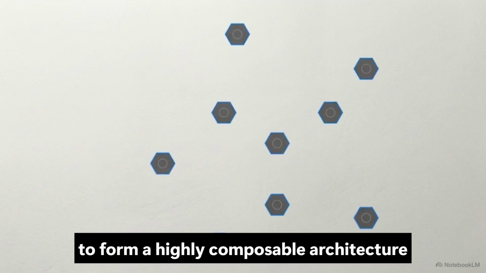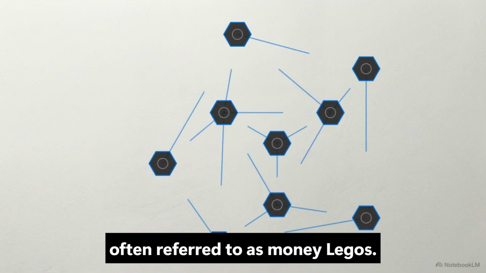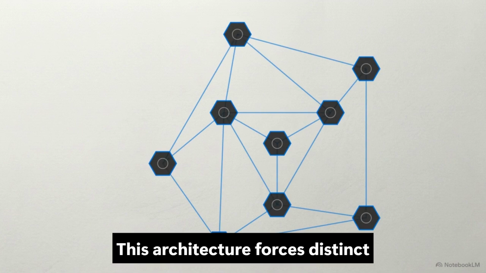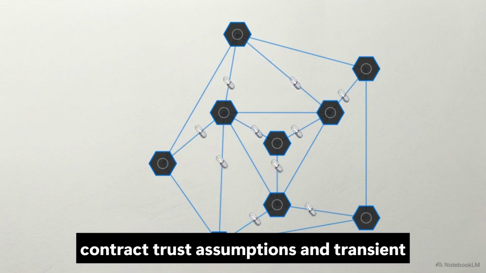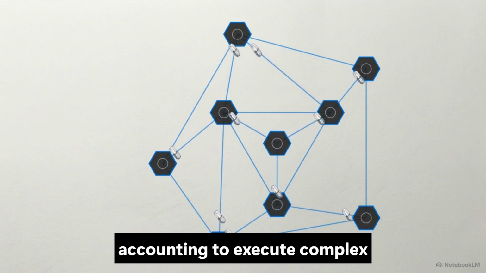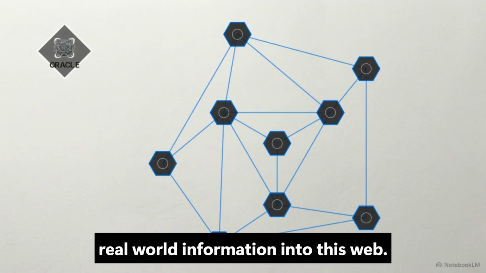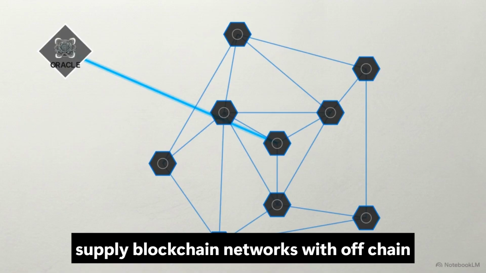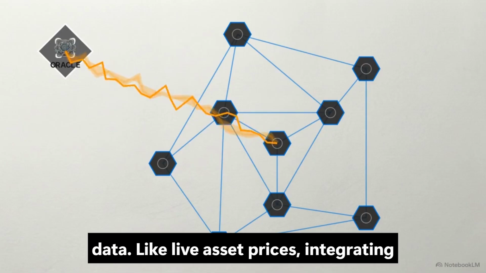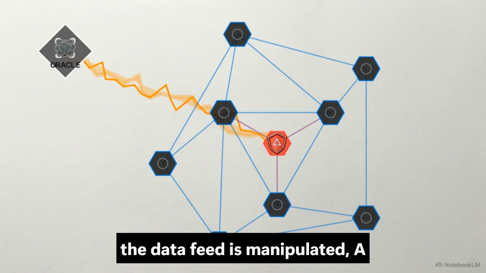DeFi protocols interconnect to form a highly composable architecture, often referred to as money Legos. This architecture forces distinct protocols to rely heavily on cross-contract trust assumptions and transient accounting to execute complex transactions. External data oracles feed real-world information into this web. Oracles are third-party services that supply blockchain networks with off-chain data, like live asset prices. Integrating them introduces new attack vectors if the data feed is manipulated.